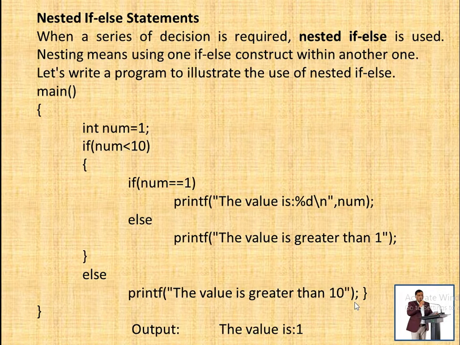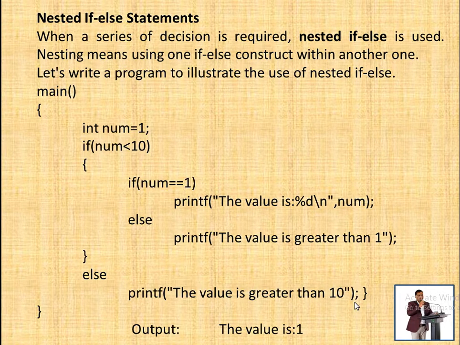Now let's look at the nested if and else statement. When a series of decisions is required, when more than one if is required, that is called the nested if and else. Nesting means using an if and else construct within another one, that is, using an if within an if. That is called the nested if and else statement. We have already discussed this very well when writing a program of the if and else statement.